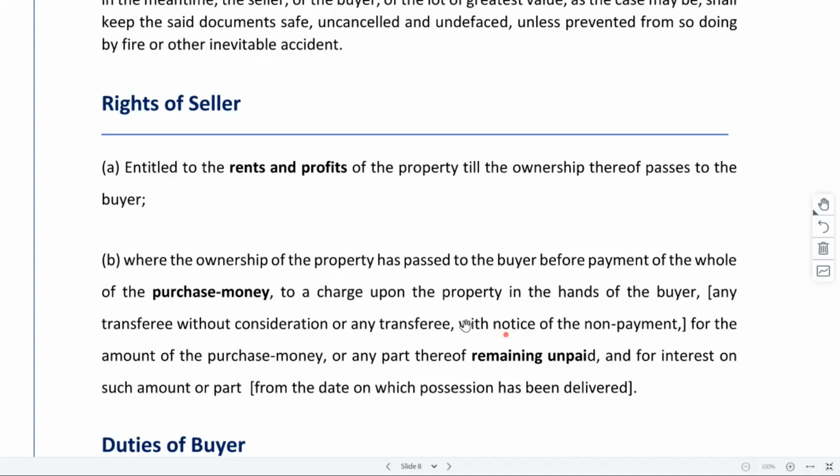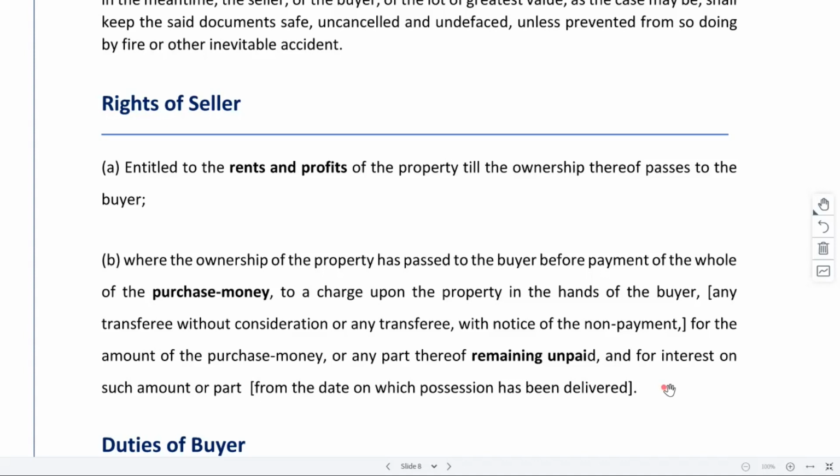payment, in that case, the seller has a charge upon the property in the hands of the buyer, any transferee without consideration or any transferee with notice of non-payment, for the amount of purchase money or any part thereof remaining unpaid, and for interest on such amount or part from the date on which possession has been delivered.